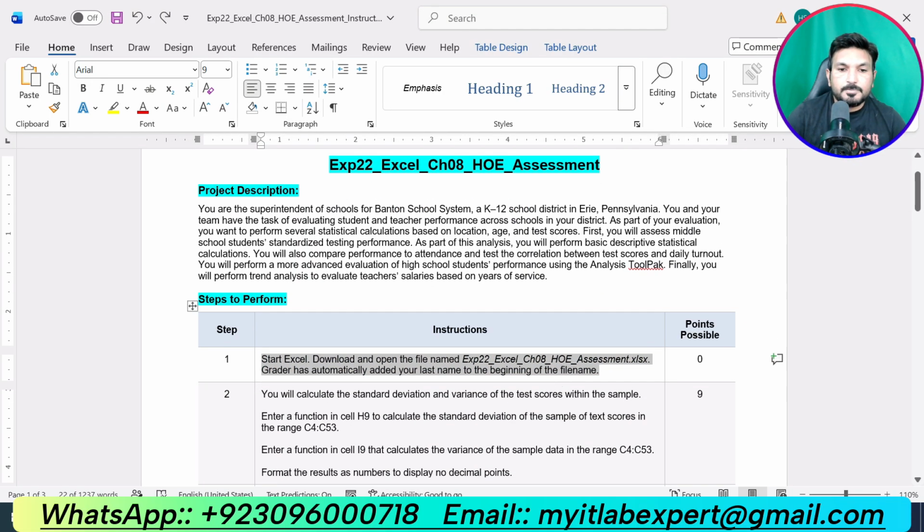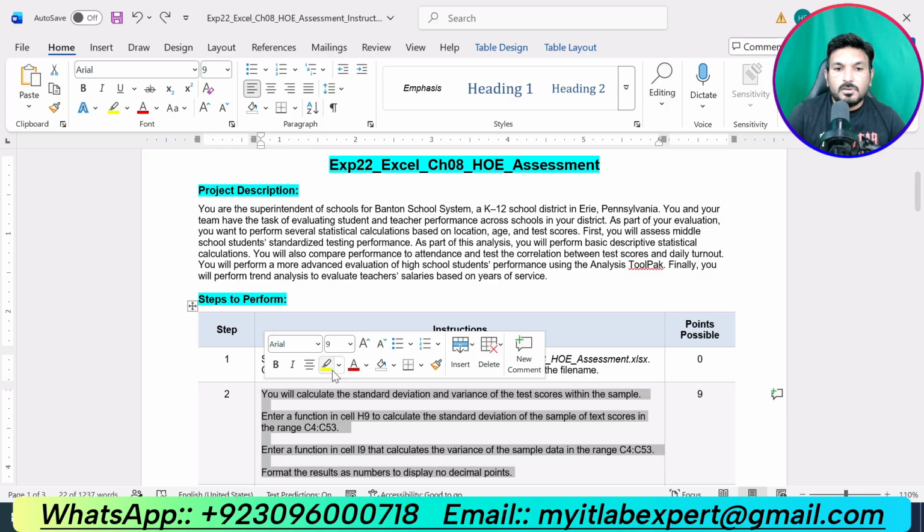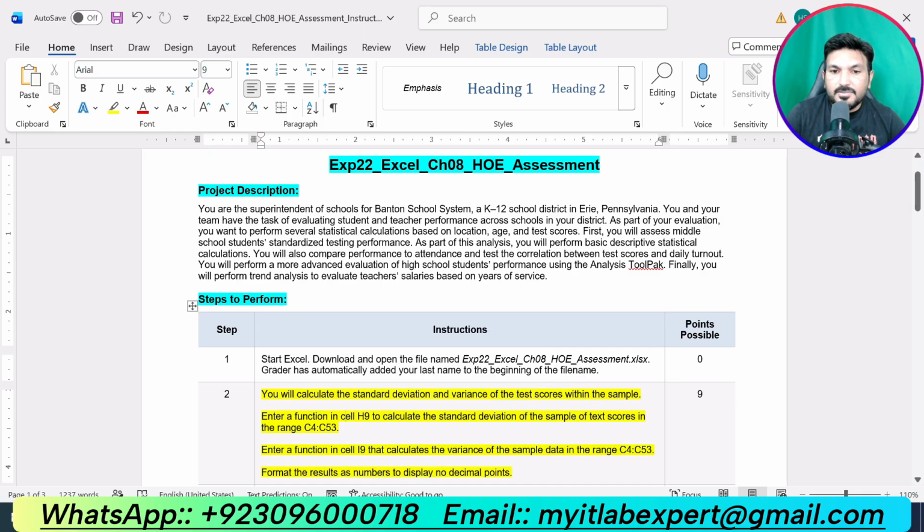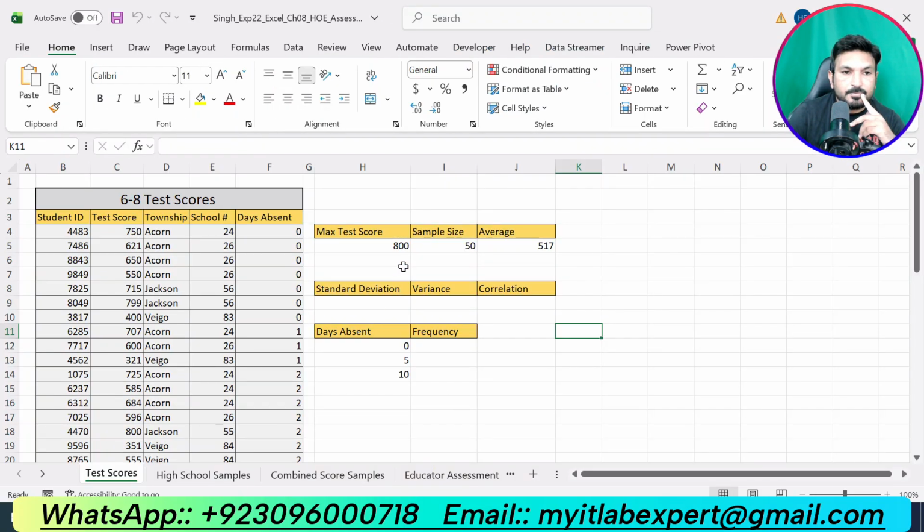Step number 2 is saying, you will calculate the standard deviation and variance of the test scores within the sample. So now we are supposed to calculate the standard deviation and variance of the test scores within a sample. Enter a function in cell H9 to calculate the standard deviation of the sample of test scores in the range C4 up to C53. So first of all, we will go to cell H9. H9 is here and we are supposed to use standard deviation.